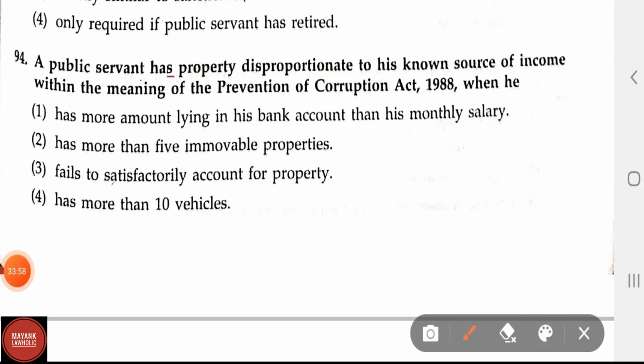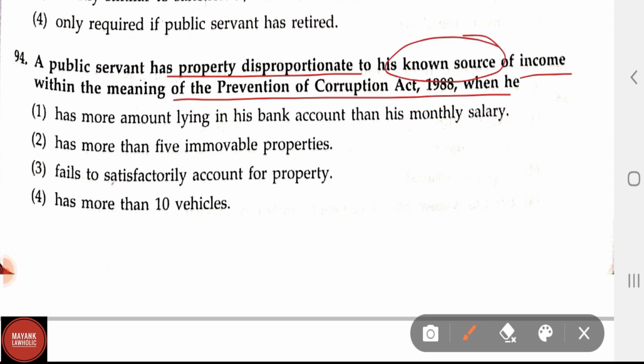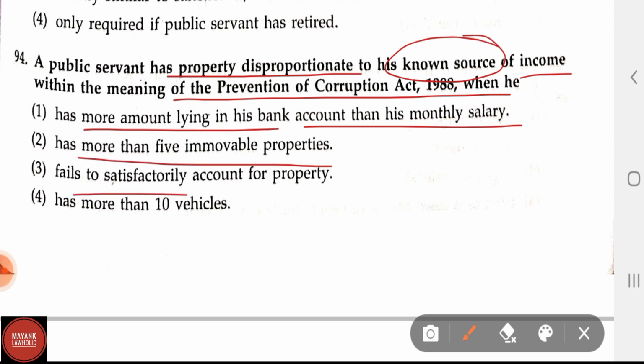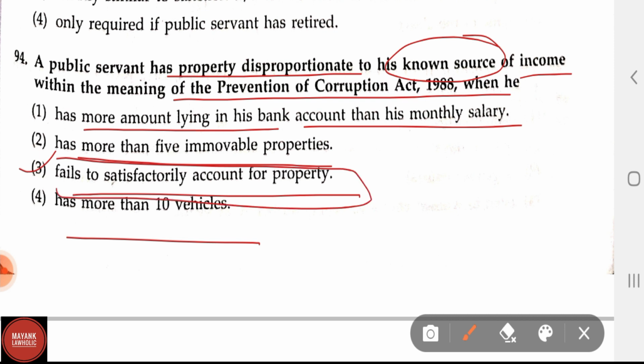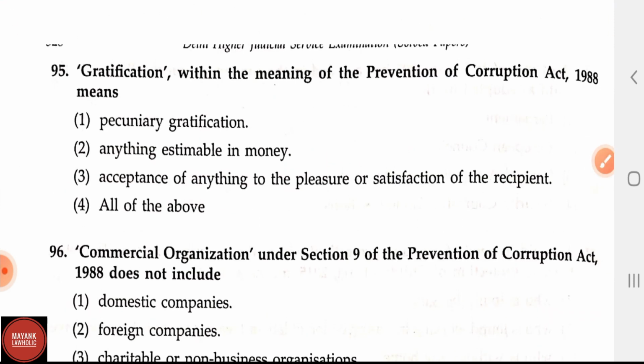A public servant has a property disproportionate to his known source of income within the meaning of the Prevention of Corruption Act 1988 when he has more amount lying in his bank account than his monthly salary, has more than 5 immovable properties, fails to satisfactorily account for property, has more than 10 vehicles. In question number 94, the correct answer is option 3, fails to satisfactorily account for the property.